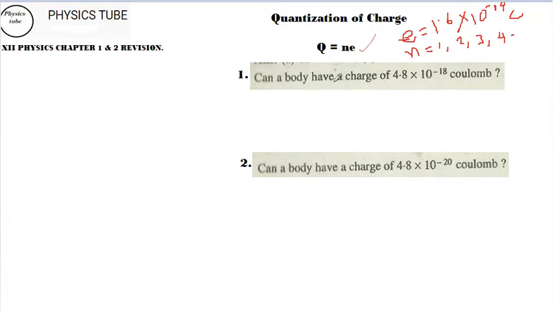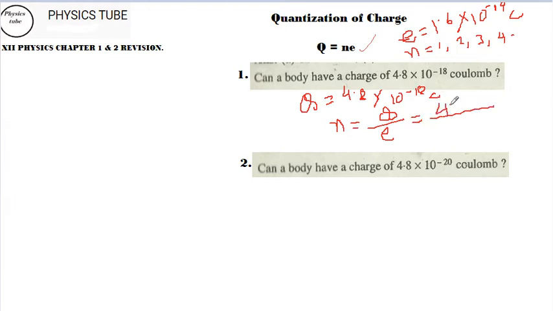Fine. They are giving Q. So the Q they have given is equal to 4.8 into 10 to the power of minus 18 coulomb. If so, then fine, we can talk about Q equal to NE. So I want to know N. From this formula, I can write N is equal to Q by E. Then I can write 4.8 into 10 to the power of minus 18 divided by 1.6 into 10 to the power of minus 19. So it is very clear to you that the powers of minus 19 and minus 18 combine, leaving you with 10 to the power of 1 in the numerator.